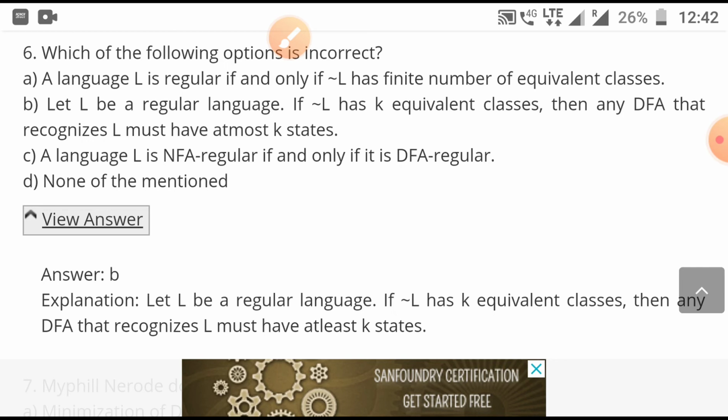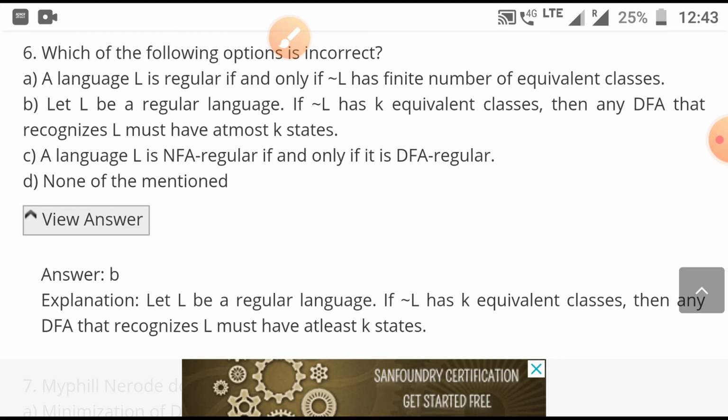A language L is NFA regular if and only if it is DFA regular. Oh, very good. You know there is a theorem giving the equivalence of NFA and DFA, and the meaning is that every NFA will be regular if and only if its equivalent DFA is regular.